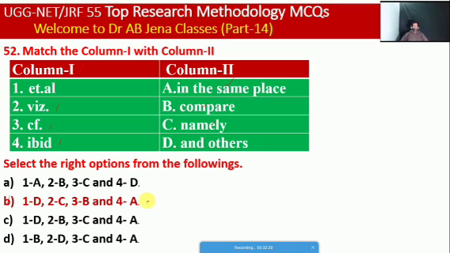No doubt friends, B is the right option. So ETL, that is and others; VIG, that is namely; CF, that is compare; and IBID, that is in the same place.